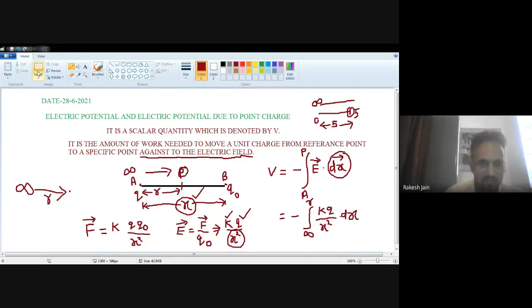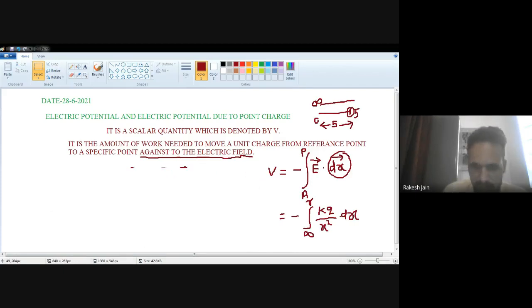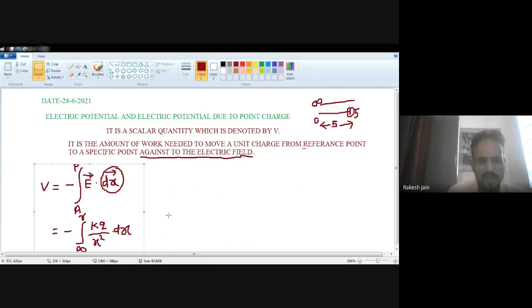So now see very carefully this integration. I will remove this diagram so that some space is created, and I will write it. I will again repeat after the completion of this. If you have any confusion related to this, we will solve that confusion. Okay. So now we have to solve this integration. See very carefully. So it is minus, k and q are constants, that's why they come out of the integration. Now there is a rule.